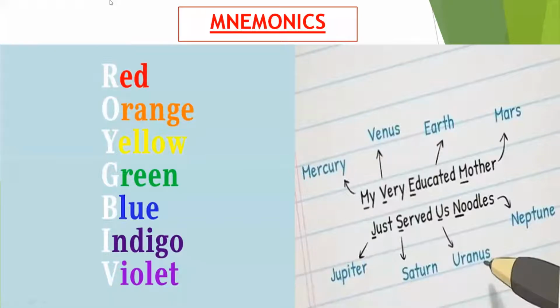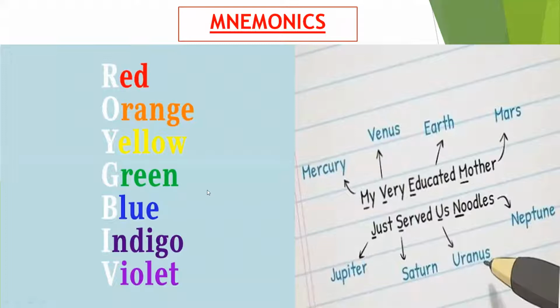Now I am asking you a question. Which is the nearest planet to the sun? Can I have the answers here? Which is the nearest planet to the sun? Mercury. Jyoti ma'am, thank you ma'am. So next one.